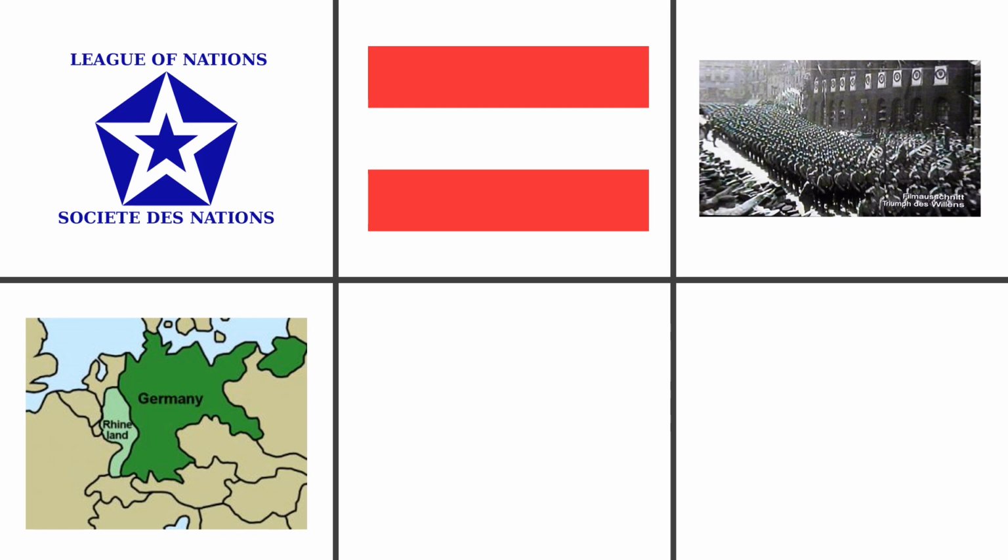In the same year, he made an anti-communist pact with Japan, which was apparently to safeguard each country from attack by the Soviet Union. Remember, that was against the League of Nations as well. The League of Nations were trying to stop countries from having these pacts to protect each other. In 1937, Hitler made another anti-communist pact, this time with Italy. Italy had just left the League of Nations after facing economic sanctions due to the invasion of Abyssinia.